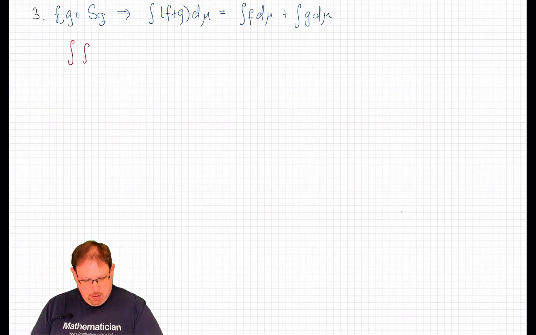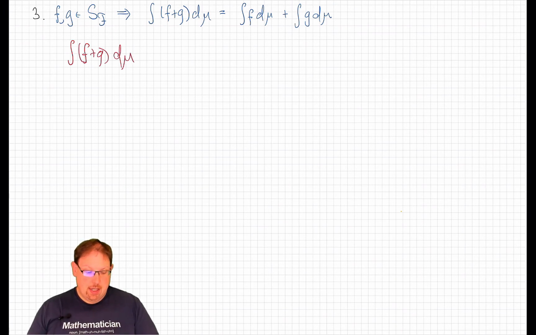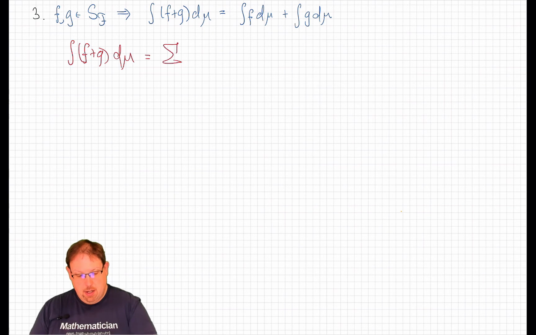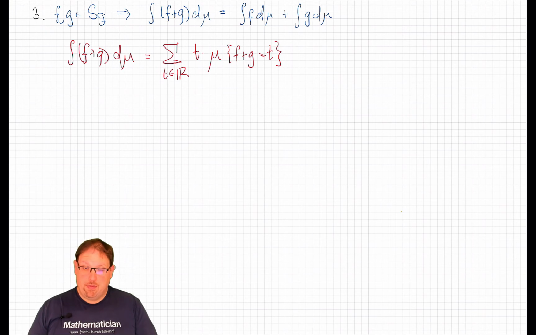The integral of f plus g d mu for this simple function f plus g is, by definition, the sum over all potential real values t of t times the measure of the set that f plus g equals t. This is actually a finite sum because this set is empty for all but finitely many t.